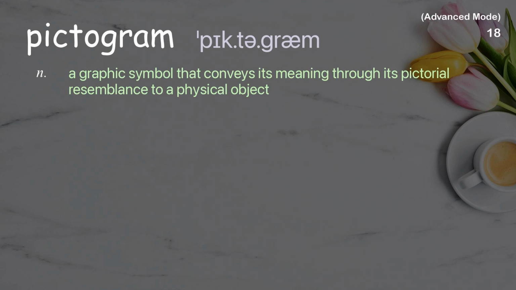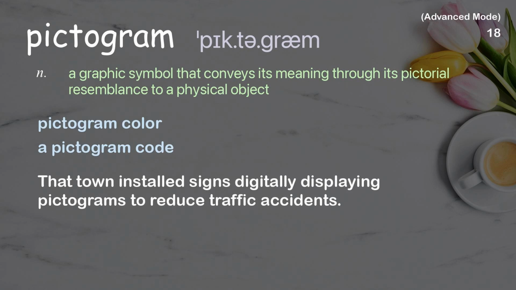Pictogram. A graphic symbol that conveys its meaning through its pictorial resemblance to a physical object. Examples: Pictogram color. A pictogram code. That town installed signs digitally displaying pictograms to reduce traffic accidents.